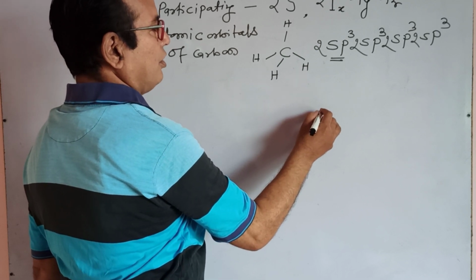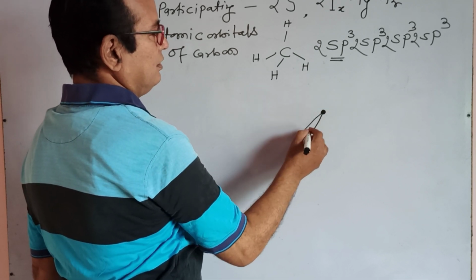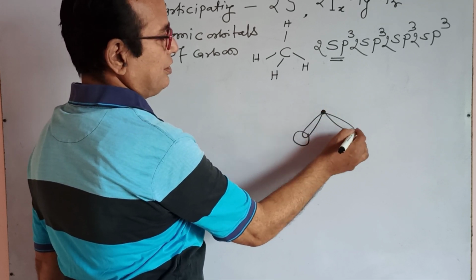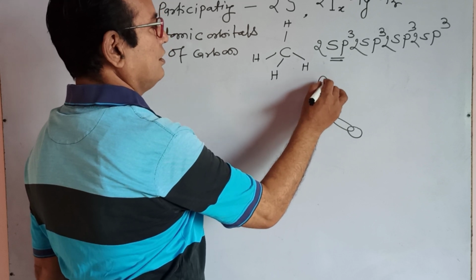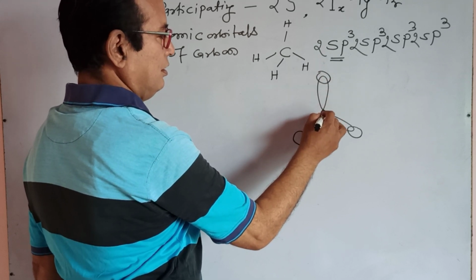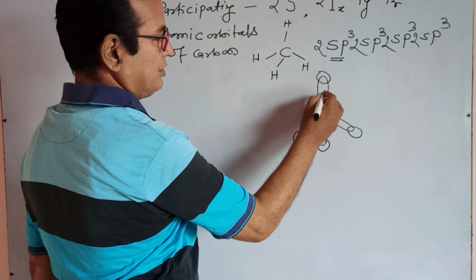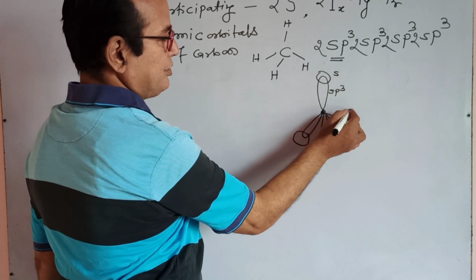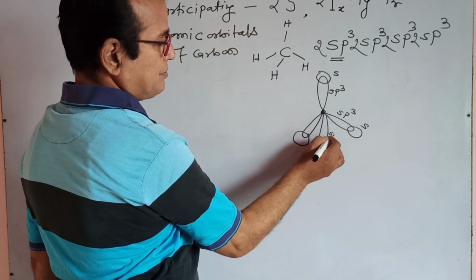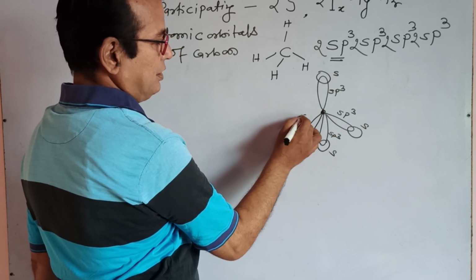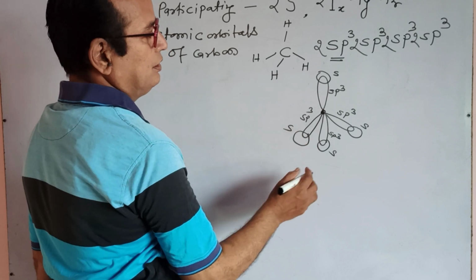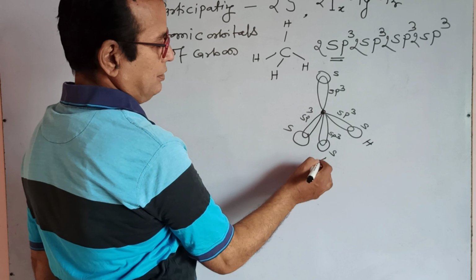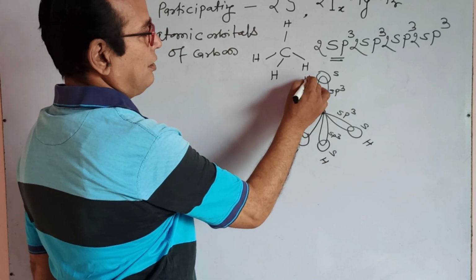These hybrid atomic orbitals are, you know, each sp3 of carbon with s of hydrogen: one sp3 with s of hydrogen, another sp3 with s of hydrogen, another sp3 with s of hydrogen, another sp3 with s of hydrogen. Each hybrid atomic orbital of carbon or pure atomic orbital of hydrogen consists of an unpaired electron.